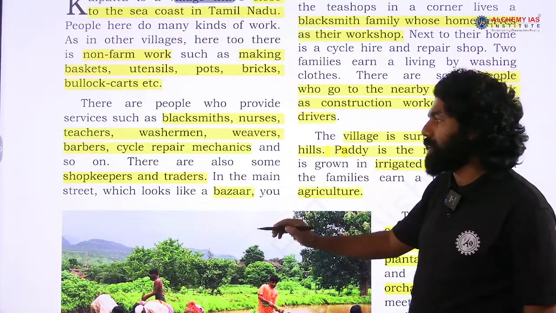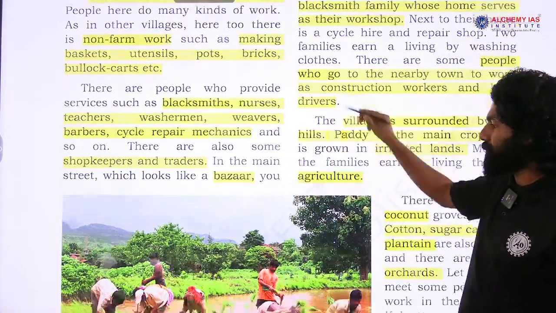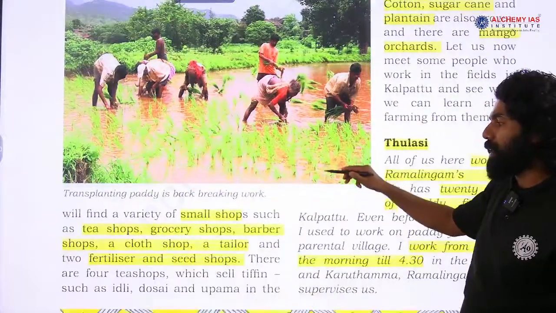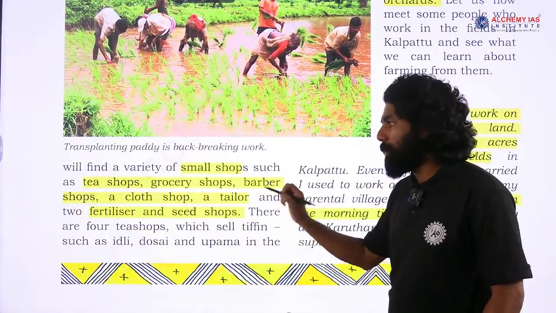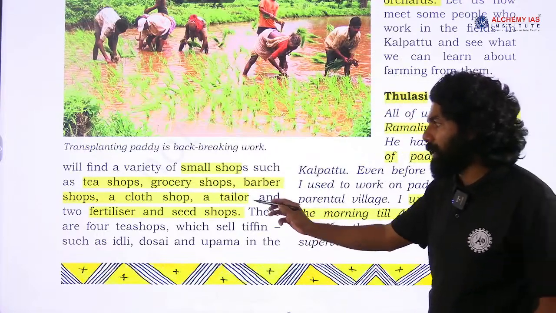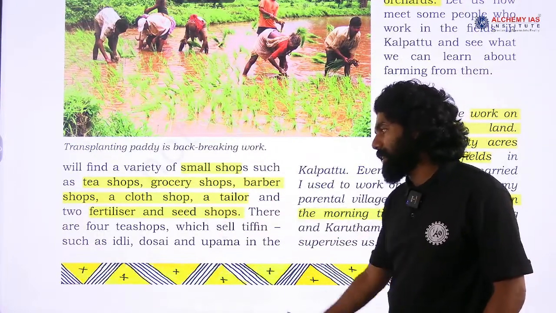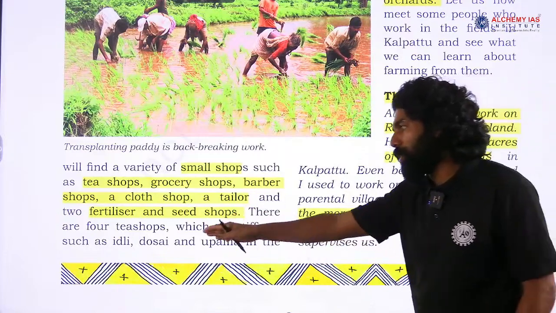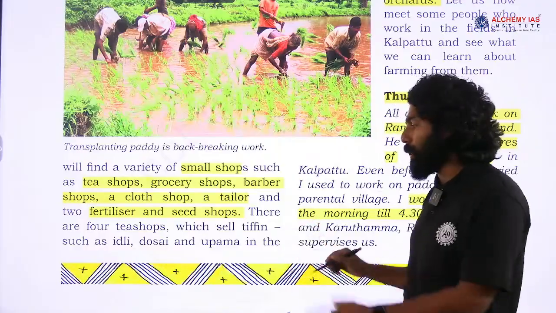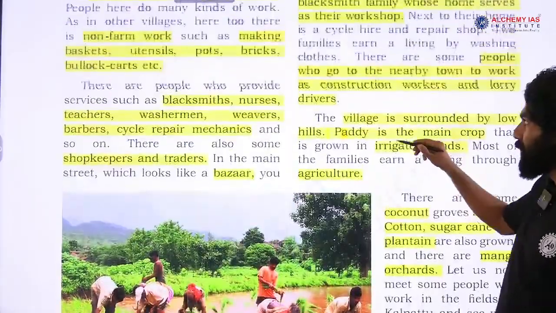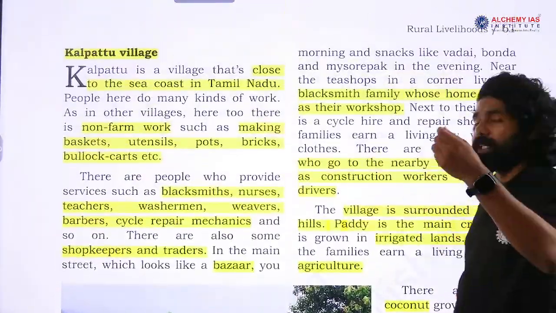In the main streets, which look like a bazaar, you will find a variety of small shops such as a tea shop, grocery shop, barber shop, a cloth shop, a tailor and 2 fertilizer and seed shops. There are 4 tea shops which sell tiffins such as idli, dosa, upma, depending upon the geographical condition of that village. So, this we have studied earlier also in the diversity chapter.